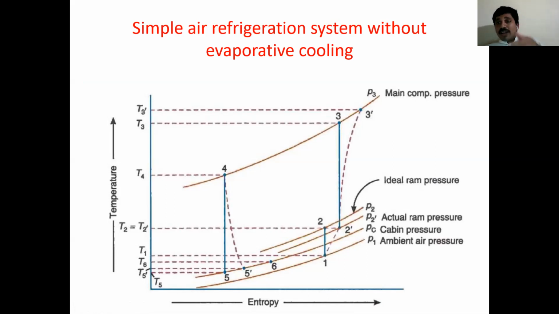This is by the ram effect, the ram process. 1-2 is the ram process. 2 to 3 is isentropic compression in the compressor. 3 to 4 is constant pressure heat rejection. 4 to 5 is isentropic expansion theoretically, adiabatic expansion 4 to 5 dash in the actual case. 5 to 6 is constant pressure heat addition in the cabin. So this is the total TS diagram.